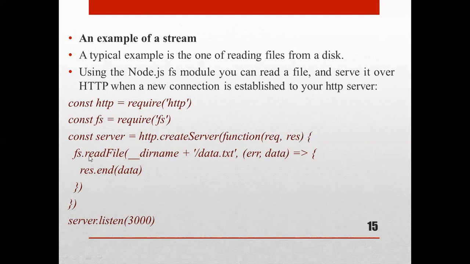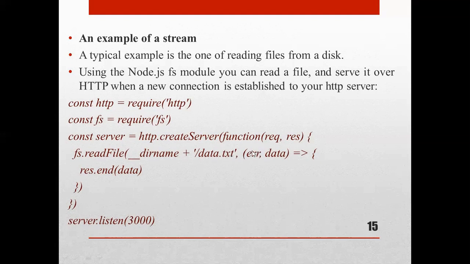Inside that we have written the method of the fs module, that is fs.readFile. Here the readFile method from the fs module. Inside that we are going to read the file name and the data of that file. Here you can see the directory name plus we are going to read the complete file, data.txt.